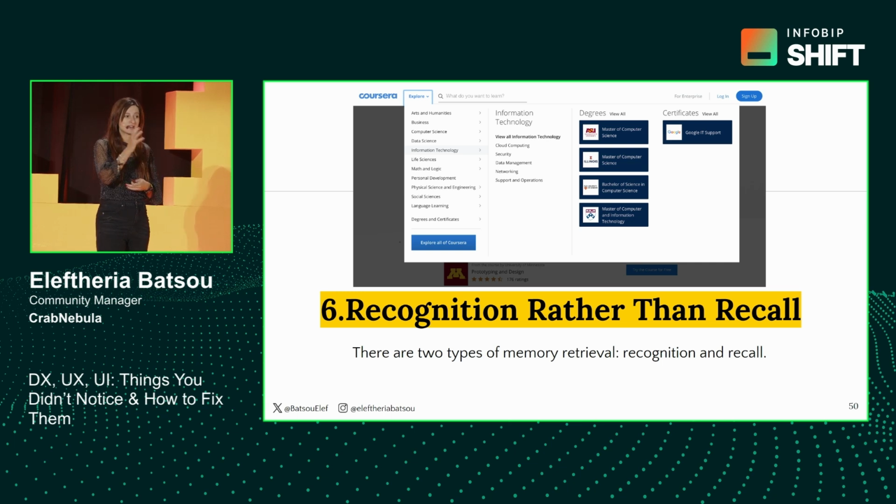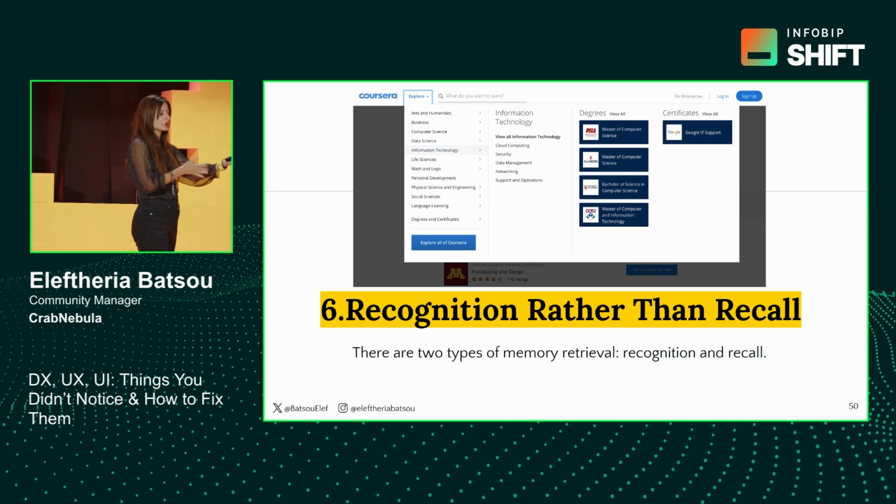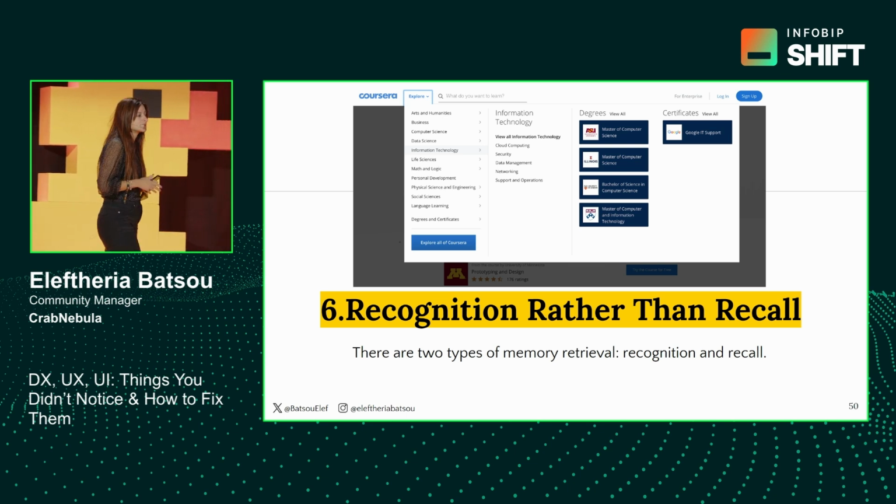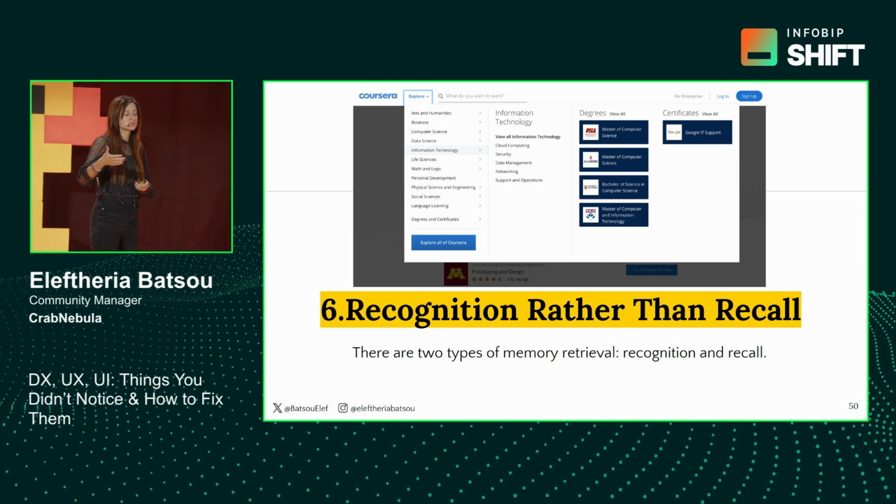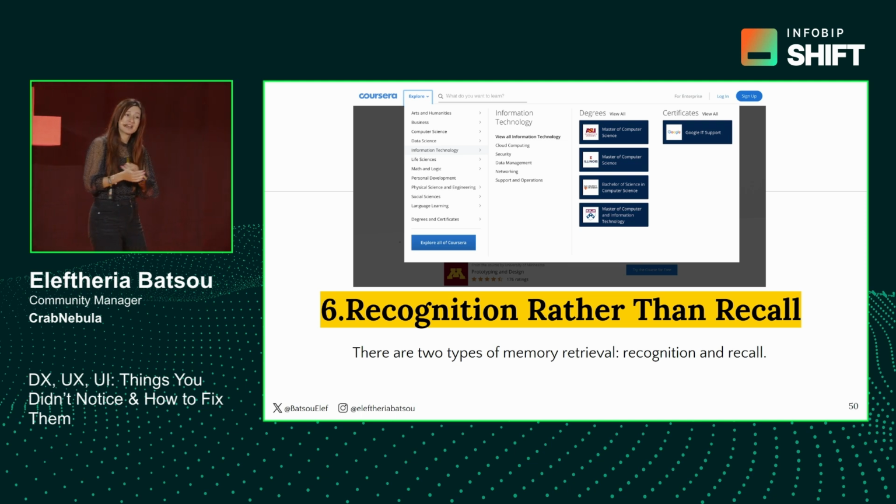The way that you can achieve this in your product is, let's say you have a search bar, maybe you can give some images along with the search results. Maybe you can have an autocomplete. Maybe you can have a list to pick some things. All those things help in recognition. Whereas recall is when our users have to think about something, for example a name or a date or some other details, because off the top of our head, we cannot recall this kind of stuff.